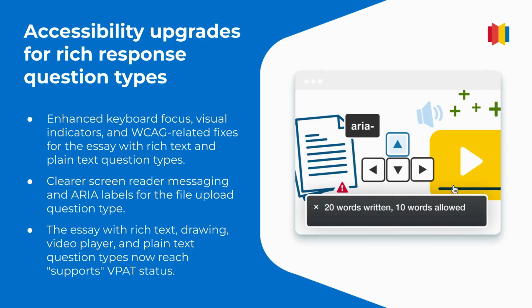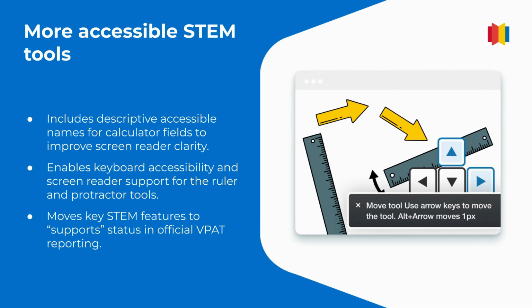We've expanded inclusivity with a bunch of upgrades: enhanced keyboard focus, visual indicators, and WCAG-related fixes for the essay with rich text and plain text question types. Clearer screen reader messaging and ARIA labels for the file upload question type. The essay with rich text, drawing, video player, and plain text question types now reach supports VPAT status. We've improved accessibility across key STEM tools, including calculator input and image tools, ruler, and protractor.